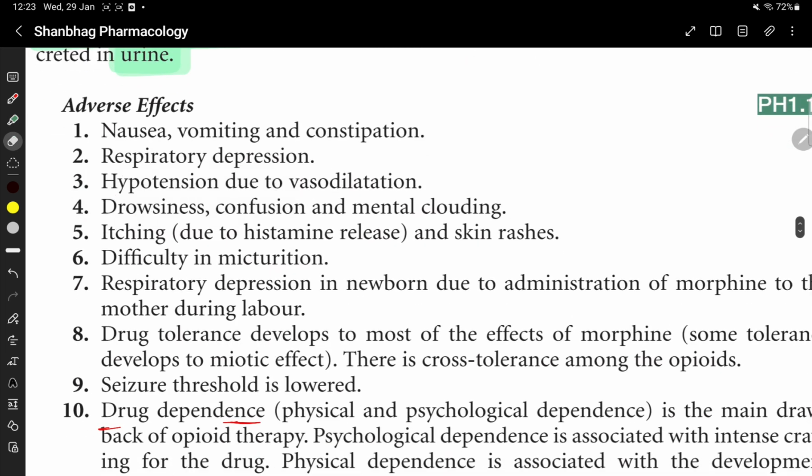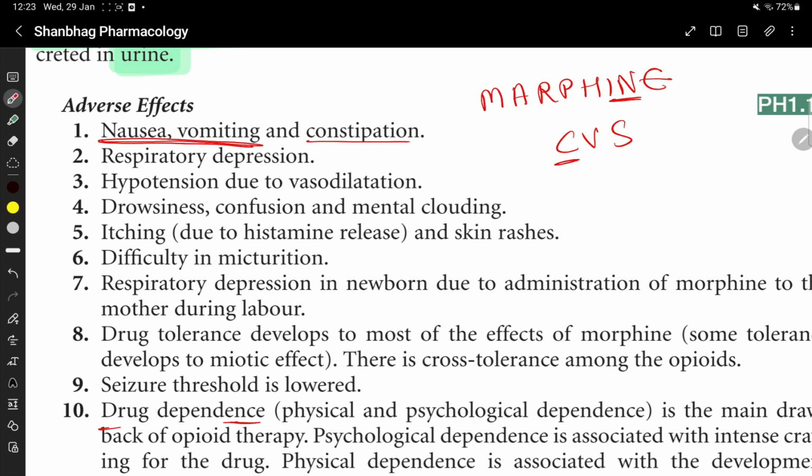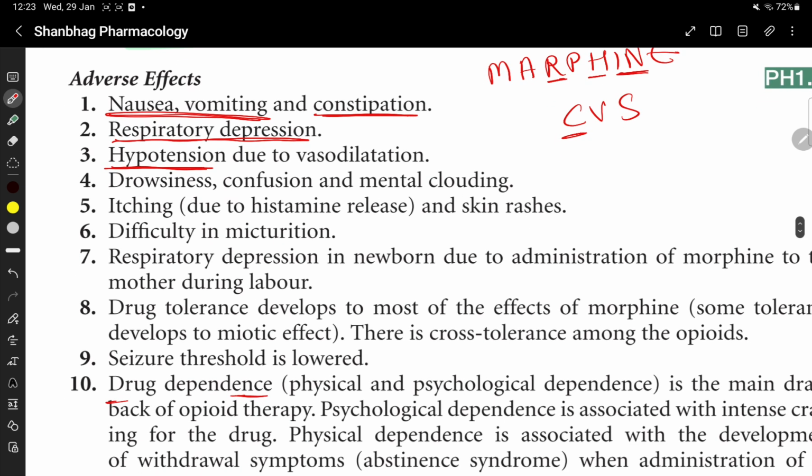Let's see the adverse effects. The mnemonic was Marfin CVS. N stands for nausea and vomiting. C stands for constipation. R stands for respiratory depression. H for hypotension, which is due to vasodilation. Histamine release causes vasodilation, and morphine also has a direct effect on blood vessels. So it causes hypotension.